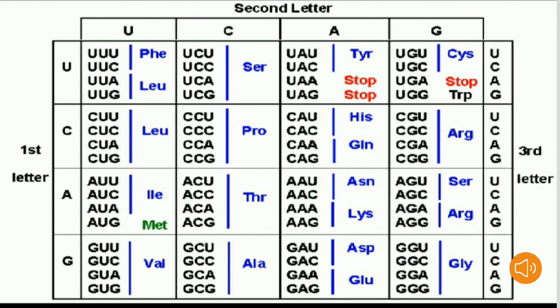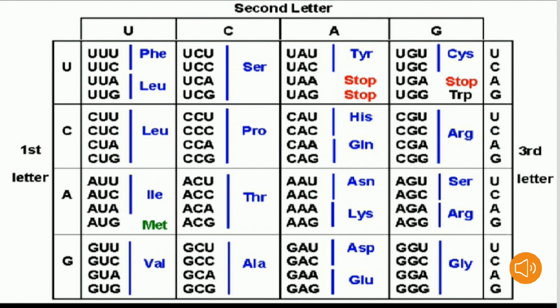See the second row, fourth quarter, that is CGU, CGC, CGA and CGG. Triple nucleotide codons code for the amino acid arginine.